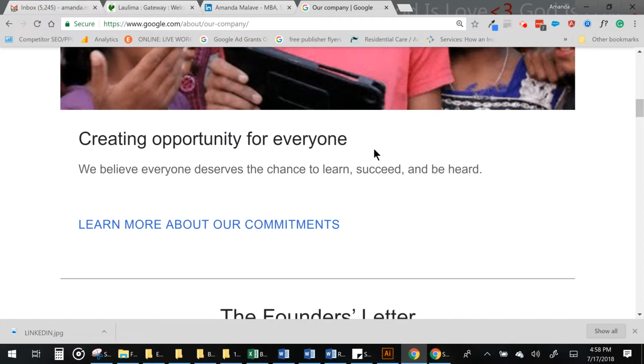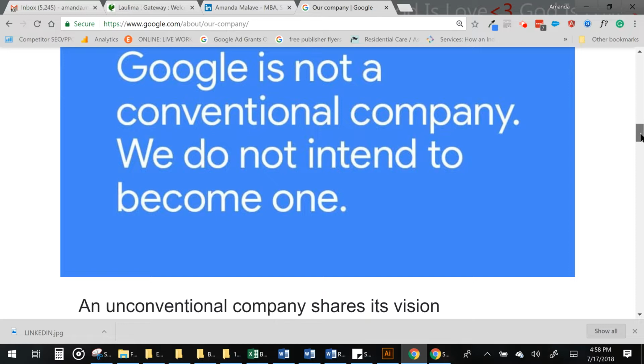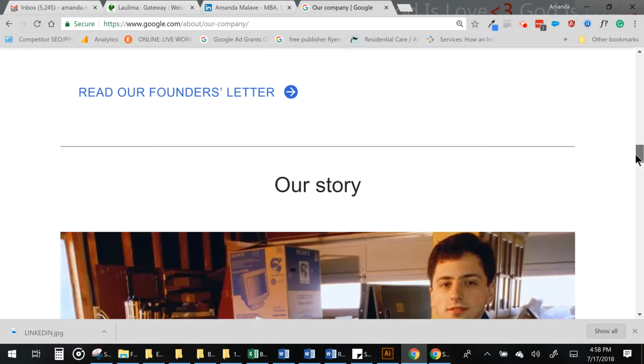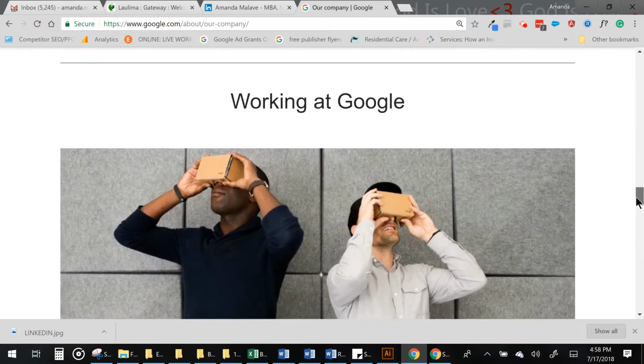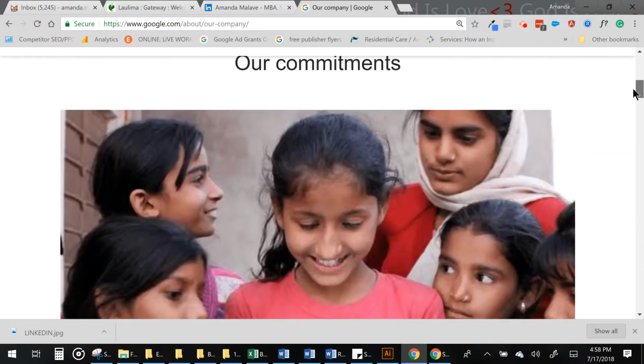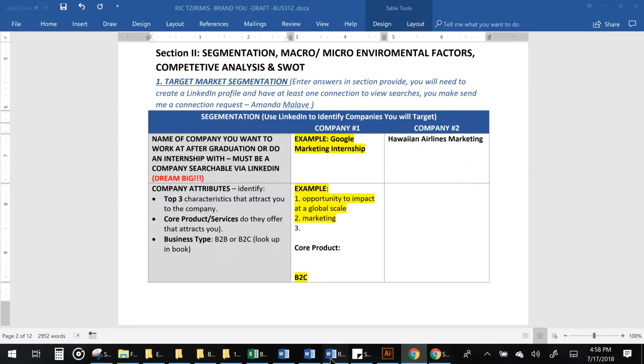They want to create an opportunity for everyone. They want to be inventive. They want to change the world. So you would look at this page and then decide what you'd want to add about their values. And again, be short and simple.